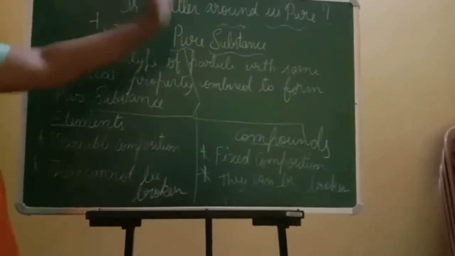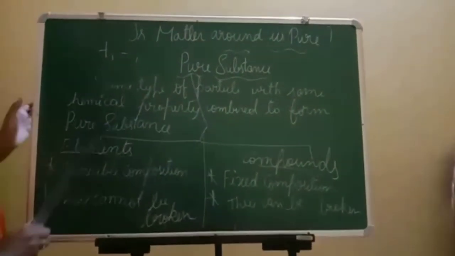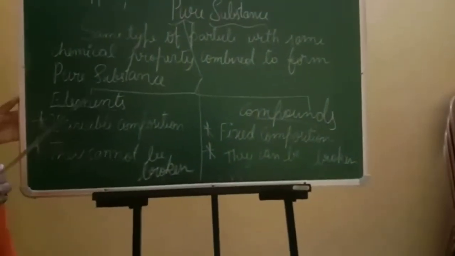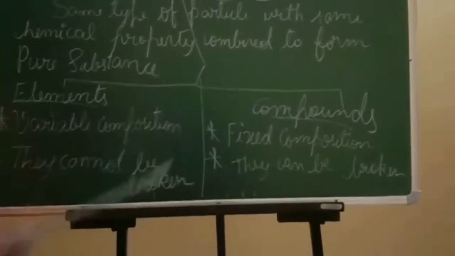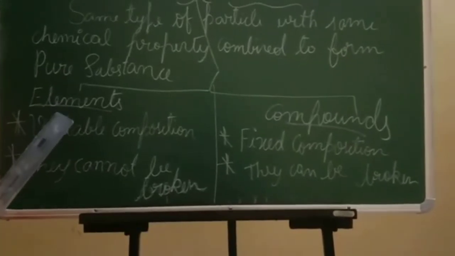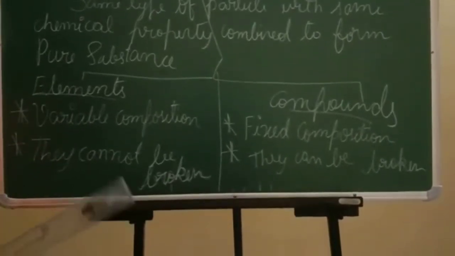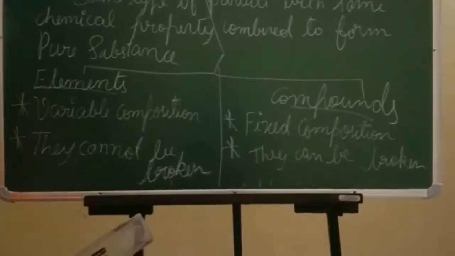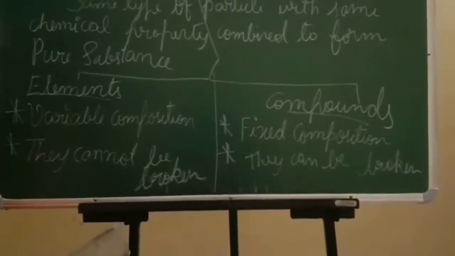Okay, now this main pure substance is divided into two main types, that is elements and compounds. Okay, so now elements. The difference between elements and compounds is given in your textbook at the end of the chapter, the last page of the chapter.